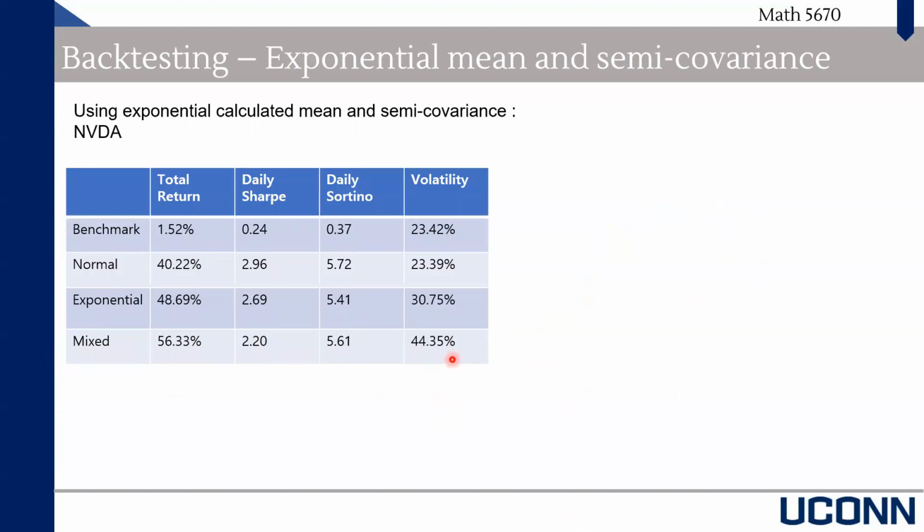And obviously the volatility of this should be the highest among all the others because it just chooses a single stock and excludes the other 9 stocks. Also, the daily Sharpe is smaller than the others, but as I said, the daily Sortino is higher than the exponential case, but lower than the normal case. And the total return is the highest among all the other cases. Next, please.